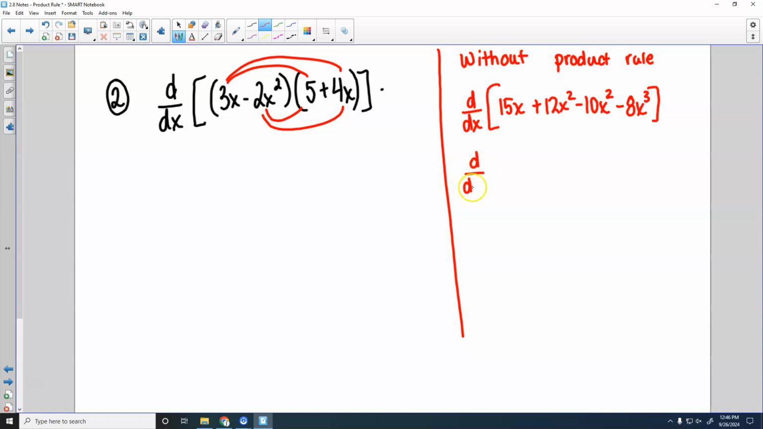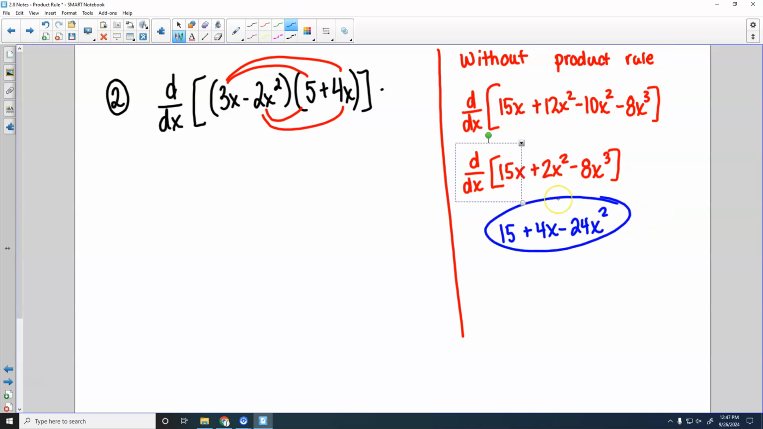Notice I still have my derivative notation here. And so I've got 15x plus 2x squared minus 8x to the third, like this. So if you expand that, then you just need to use the power rule to take the derivative, right? The shortcut that we learned a couple days ago, you're just using that power rule. So it's going to be 15 plus 4x minus 24x squared would be your answer.